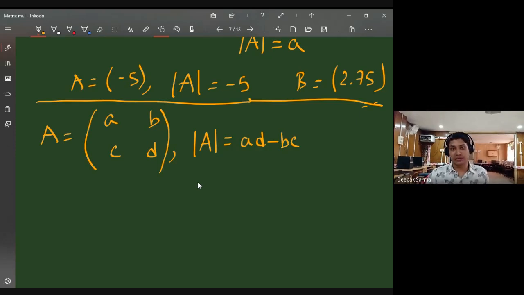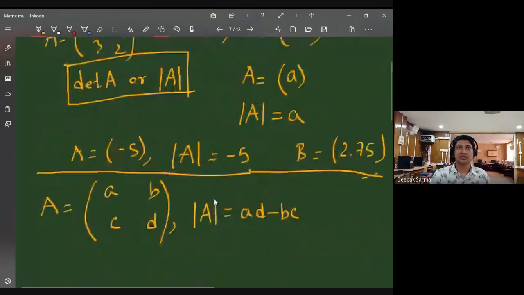If you have a 2 by 2 matrix, then how to find the determinant? First multiply the main diagonal entries. Then multiply the off-diagonal entries, then subtract. Got it? Or in symbols, if a, b, c, d is the matrix, then the determinant is ad minus bc. That's it. Clear?